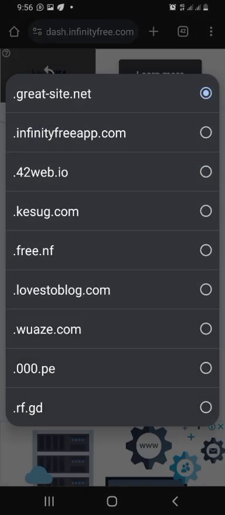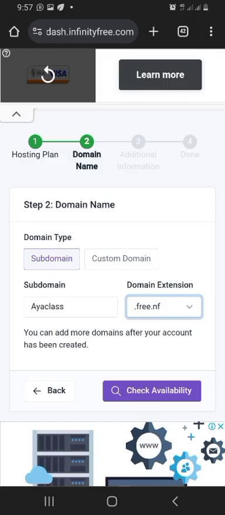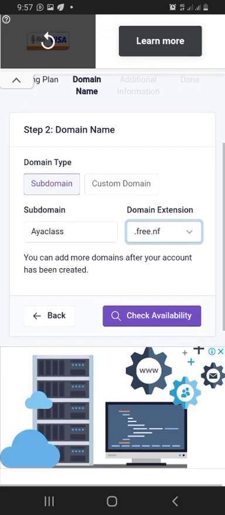AYA class. In this other place where we are supposed to choose .com.ng and all of those things, all those expensive domain names are not here. They give us their own name, which you must choose from. Either you choose great site.net or any one of these. So these are the ones you can choose. You can't have .com, you can't have .org, you can't have any of those things. So I'm going to look for the one I can easily remember, since I'm building to learn. So I'm choosing the one I can easily remember, as you can see on the screen.